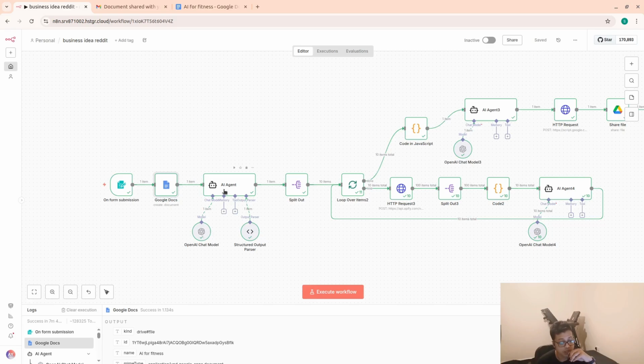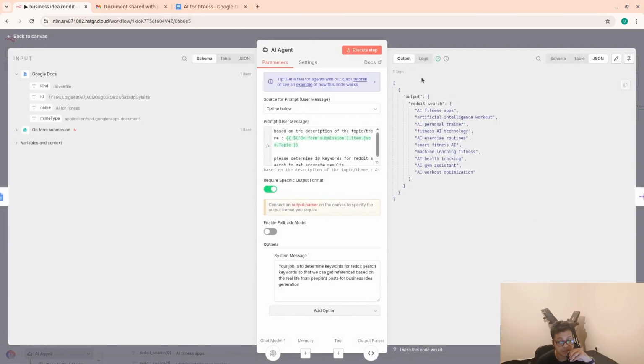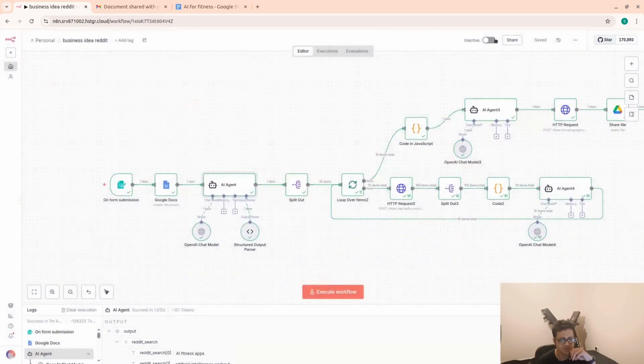The purpose of the AI is to generate the keywords basically. In this case I generated 10 keywords, and each of the keywords will search for 10 posts, so essentially we got 100 posts. You can do as many as you want, but the more keywords and posts you ask the tool to scrape, the longer it takes. The 100 posts took me around 15 minutes, and on the API side probably around 10 cents, so it's not really that expensive.